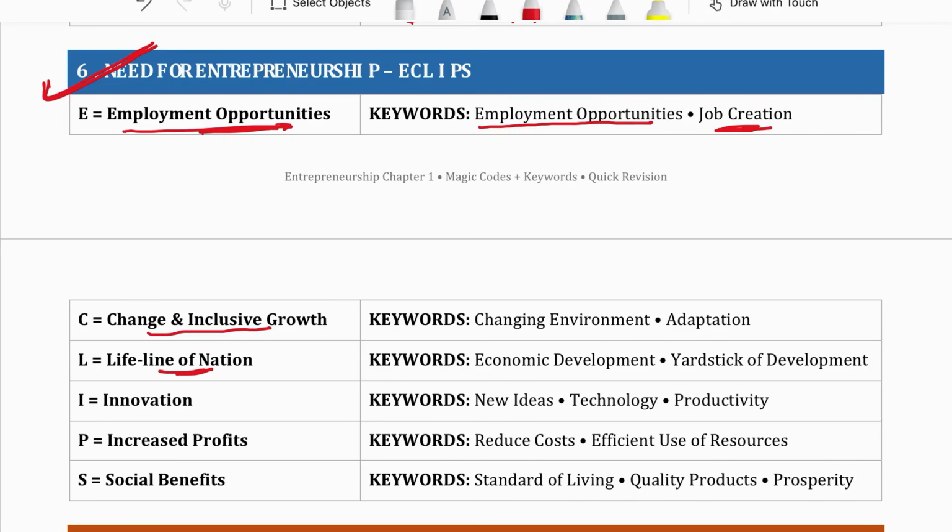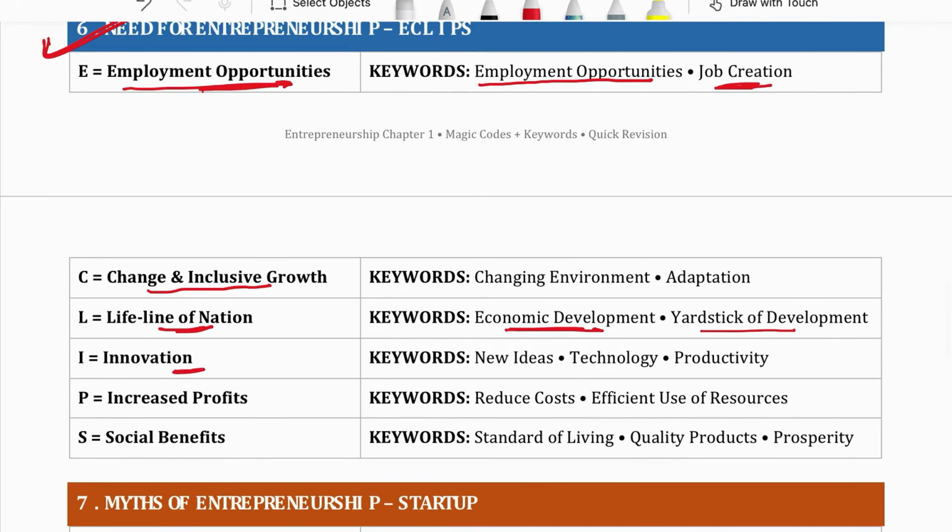If you want to measure the economic development of any country, the yardstick to measure the development is entrepreneurship. How many more and more entrepreneurs are there? More businesses and more businessmen in a country mean more scope of development. Innovation: entrepreneurs come up with new ideas, new technology, new products which help in improving our lifestyle.